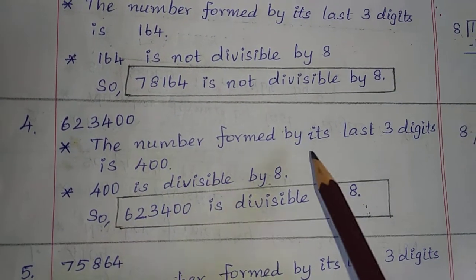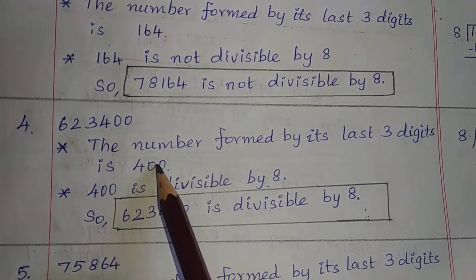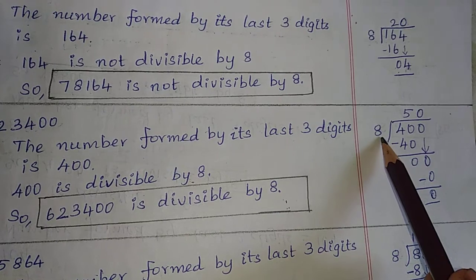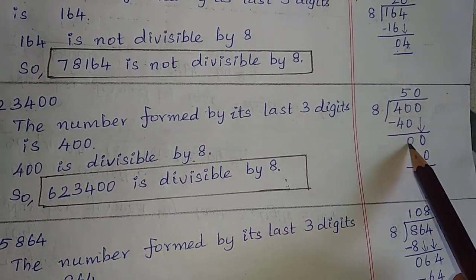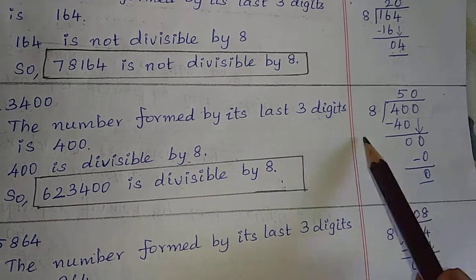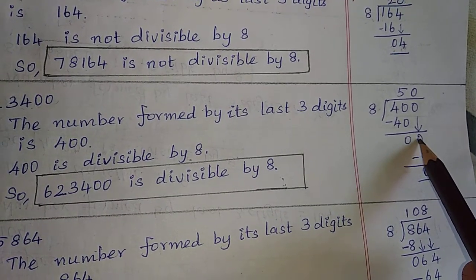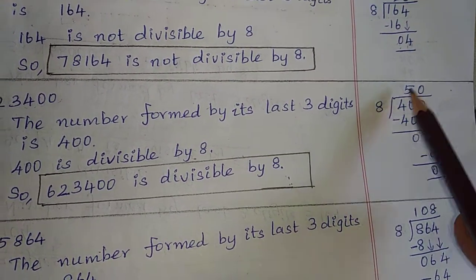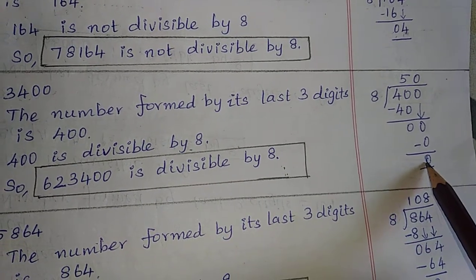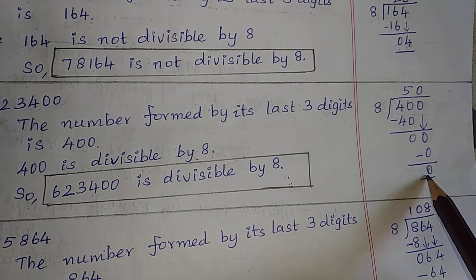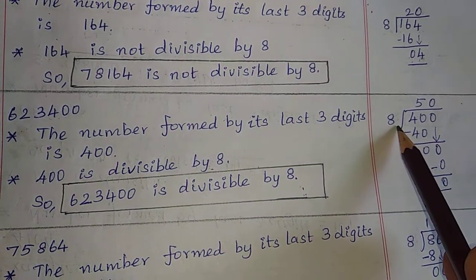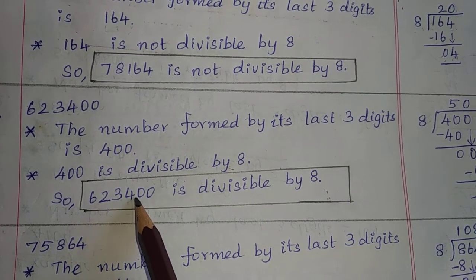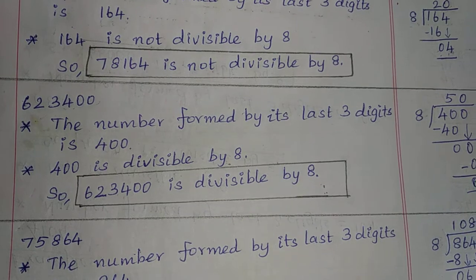Here, 6,23,400. The number formed by its last 3 digits is 400. Let us check whether 400 is divisible by 8 or not. 400 by 8. 4 5s are 40, remaining 0. So bring down another digit. Even after bringing down another digit, we are not able to divide. So add one more 0 in the quotient. So 8 0s are 0. On subtraction we get remainder 0. Since we have got remainder 0, we can conclude that 400 is divisible by 8. So the given number 6,23,400 is divisible by 8.